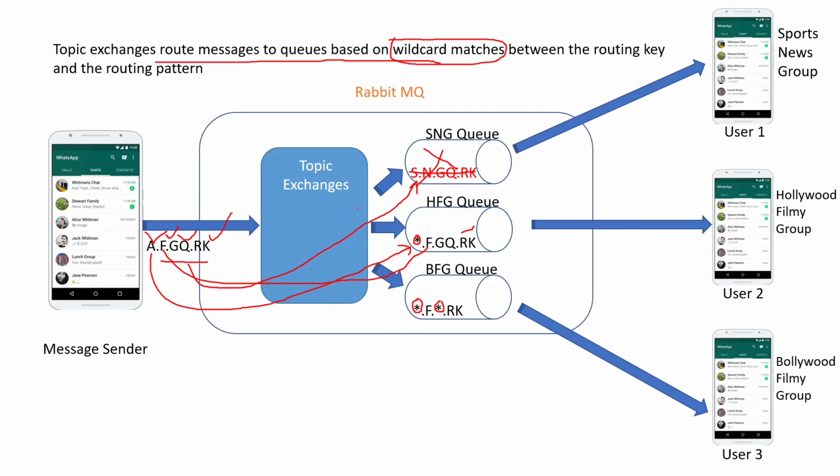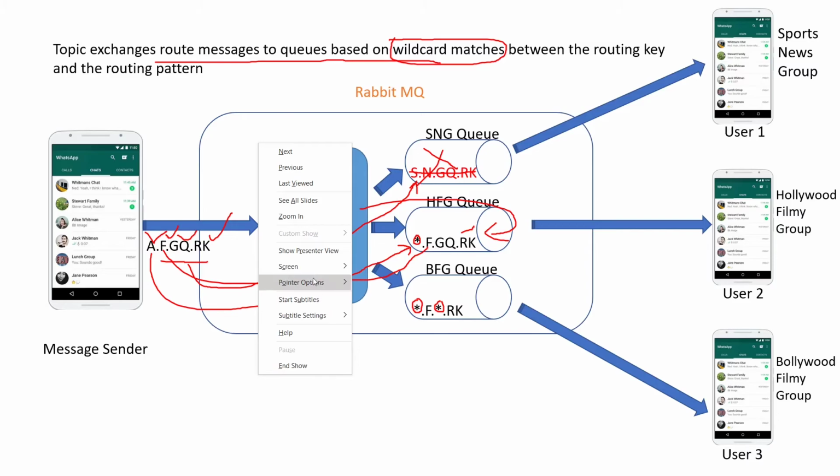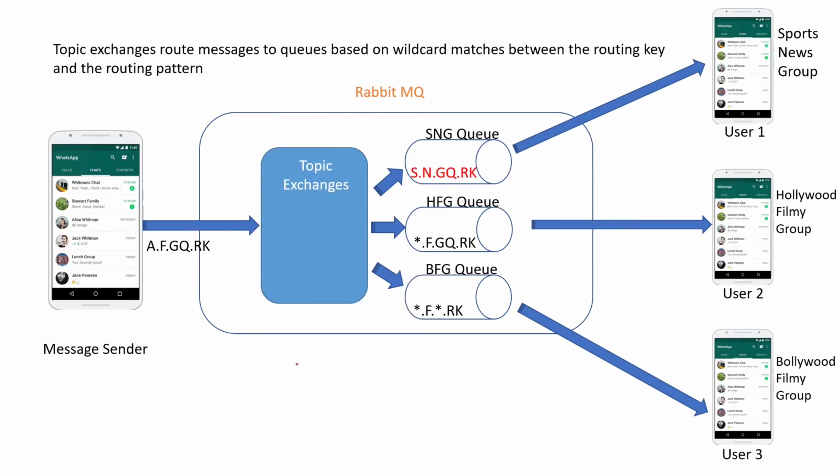So this topic exchange will deliver the message to this particular queue. Okay, we are done with this queue, so this is a match, fine.